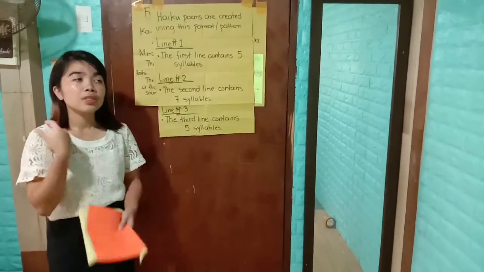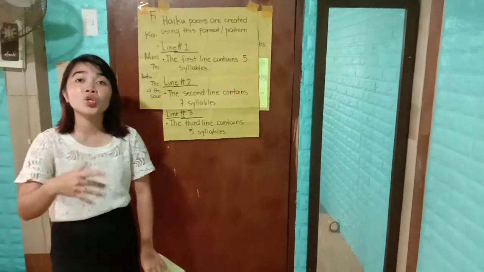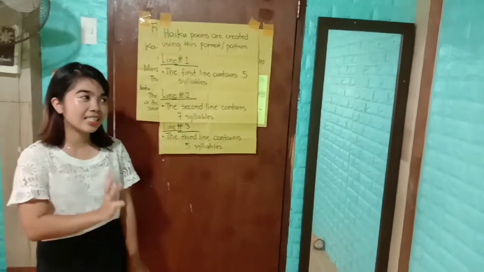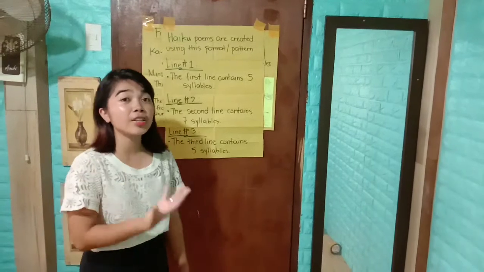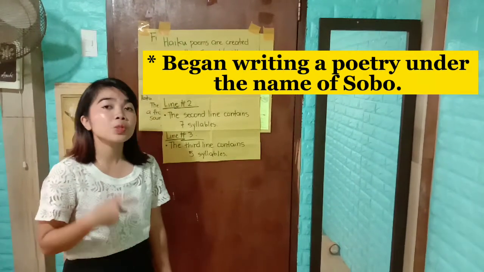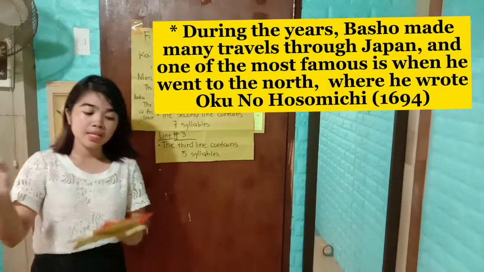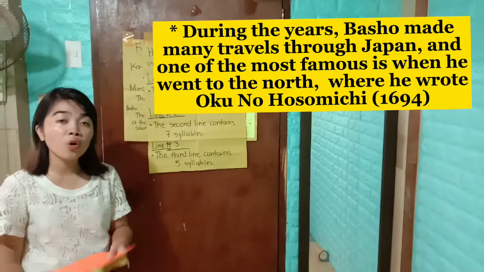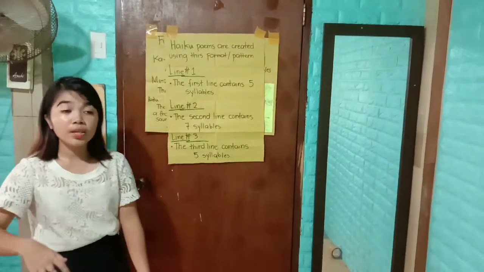Basho served the local lord Todo Yoshitada. Yoshitada was a fan of writing haikai, and he encouraged Basho to begin writing poetry under the name of Sobo. Over the years, Basho made many travels through Japan, and one of the most famous is when he went to the north, where he wrote Oku no Hosomichi in 1694. On his last trip, he died in Osaka.